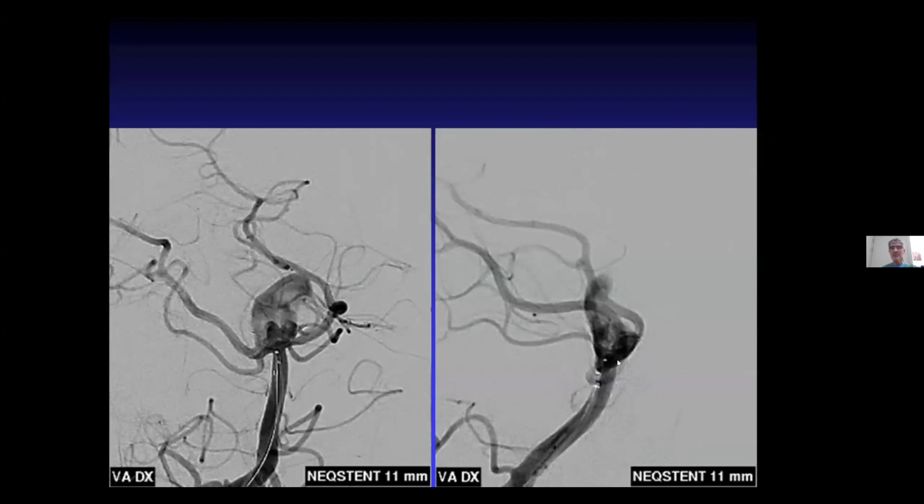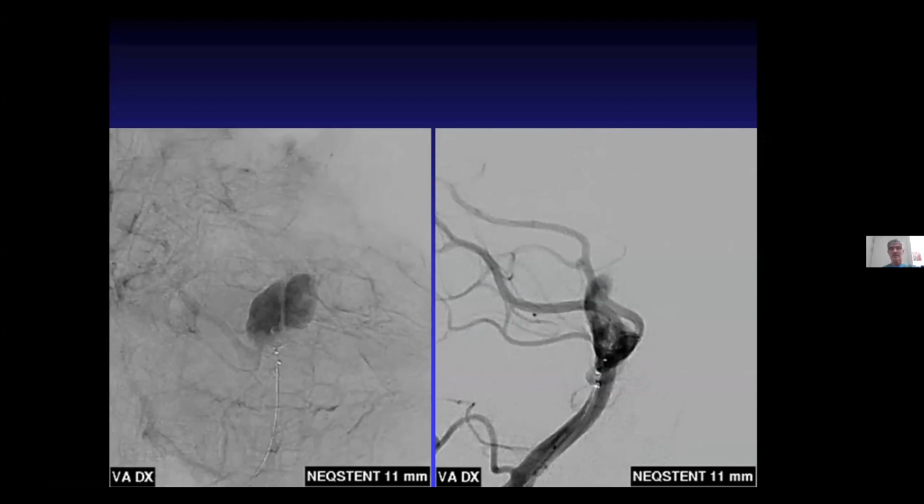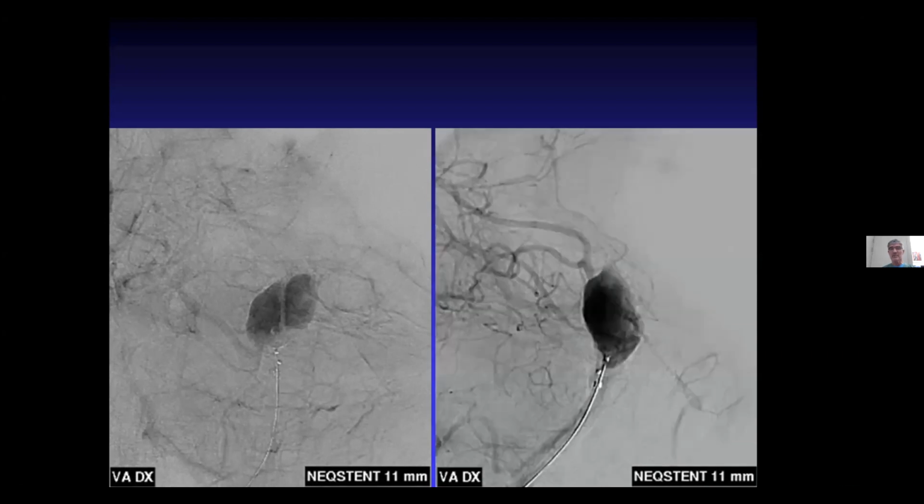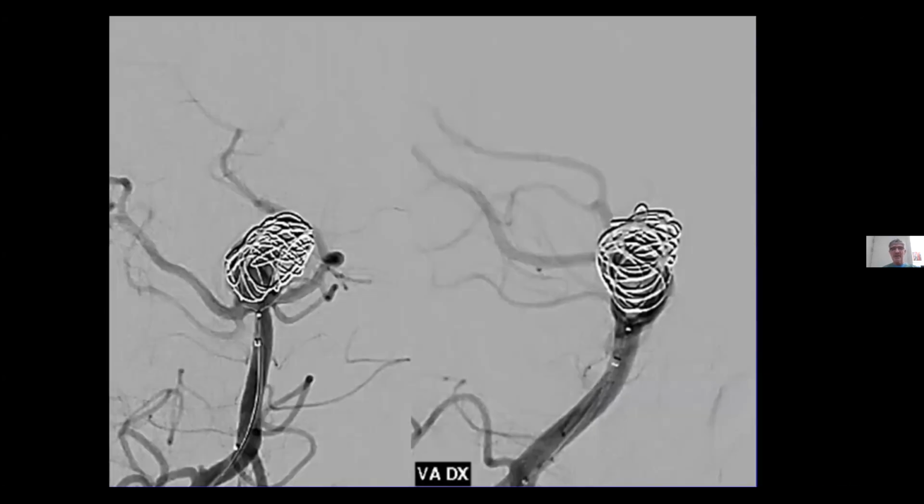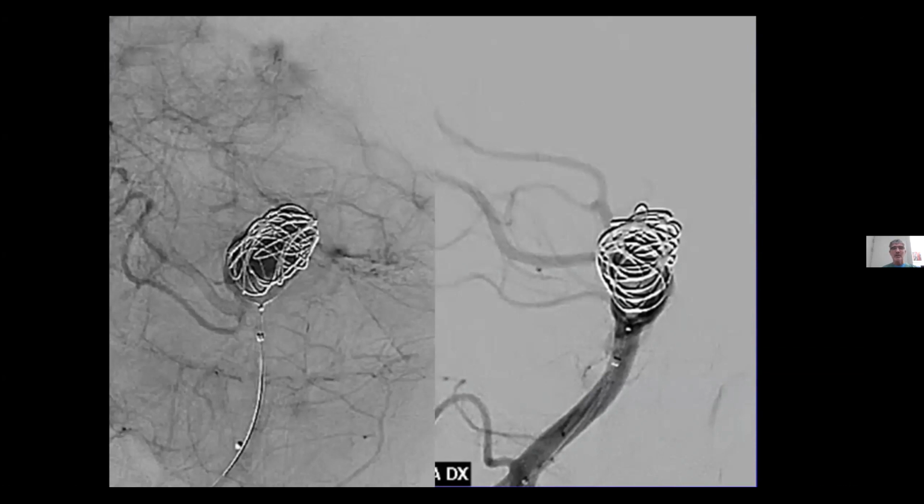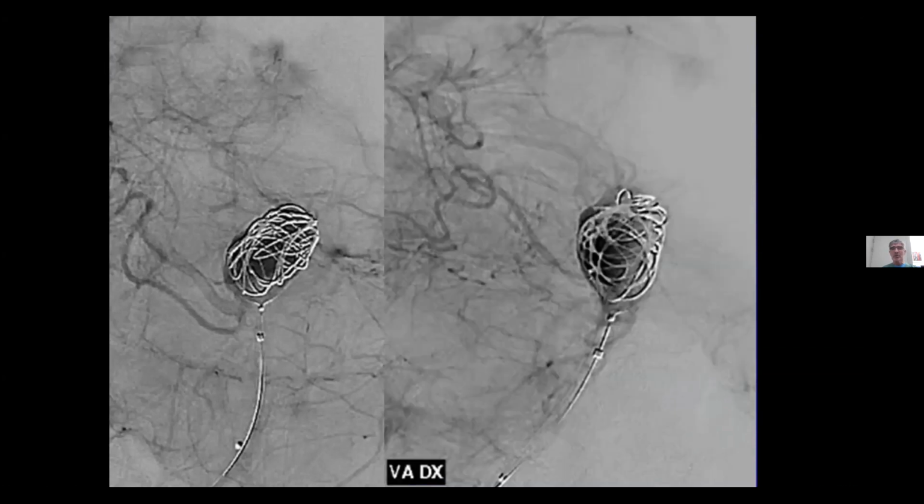It explains why the follow-up results are always better than when we finish the treatment, because the coils and the device work together. So this is a late capillary, early venous phase. You see the stagnation in the sac. And this is the first coil. Then we follow and pack the whole aneurysm. And what is interesting, after the first coil, the stagnation is even more significant.